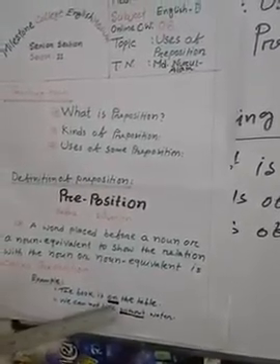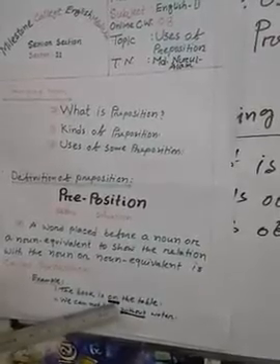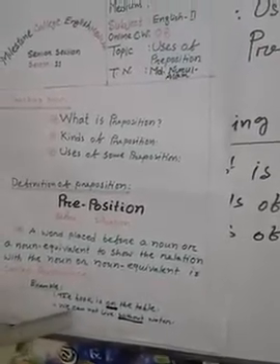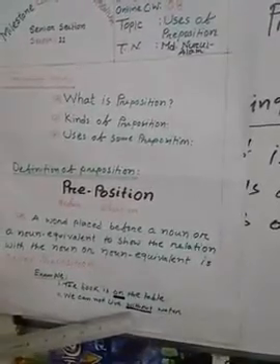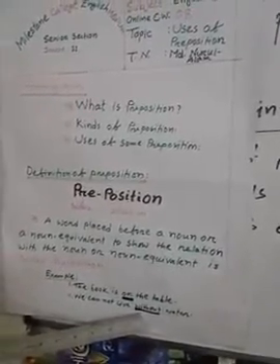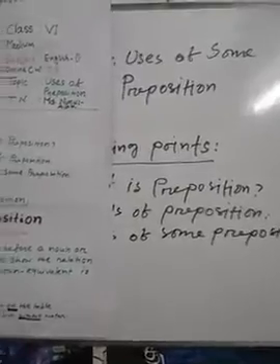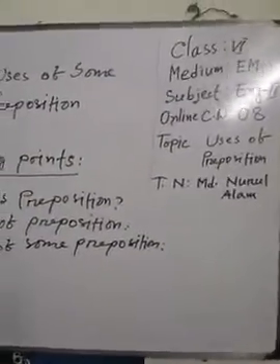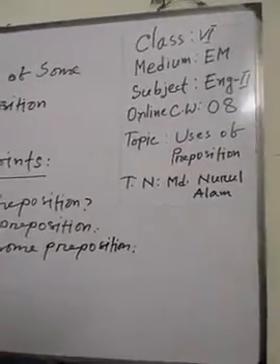Here, on is the preposition. Second one: We cannot live without water. Here, without is another preposition. After learning the definition, we come to the point. My dear viewers, let's go.